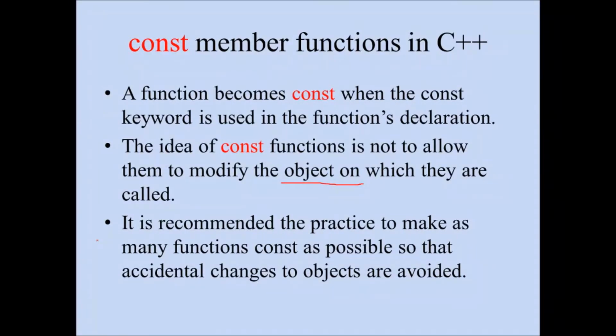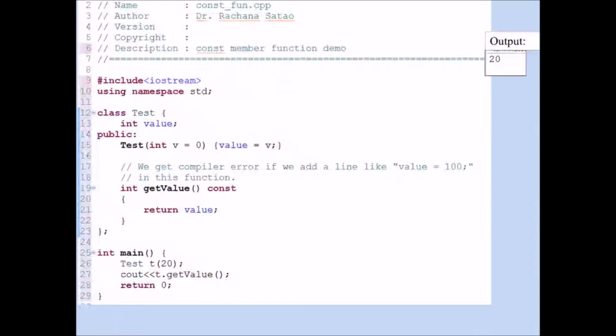To avoid that, I can make that display function a constant and then go ahead and call that function. That function will not be able to modify the contents. And if by any chance the programmer tries to modify it, the compiler will give an error that you cannot modify this data because this is a constant function. This is the significance of the constant keyword. Let us see how to write it in a simple program.